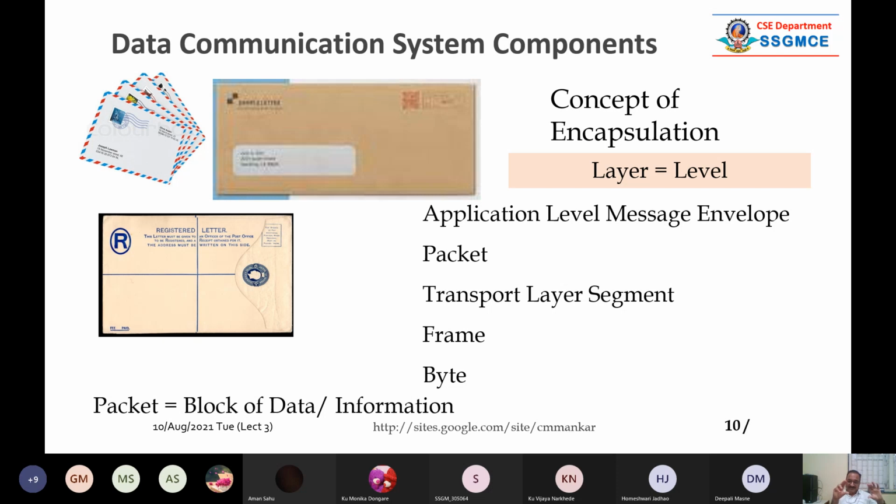And on the outside of that envelope, there is something called control information. It tells building number or apartment number, street number, area or layout or colony, then name of the city, district, state, and country like India. And then there might be some other code like a PIN code or area code. This information is called header information. So every block of information, maybe packet, segment, or frame, has something called a header and something called a payload. That is the data.